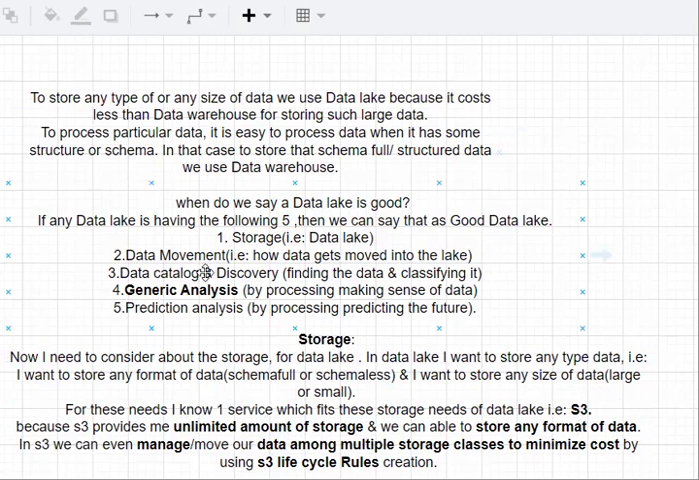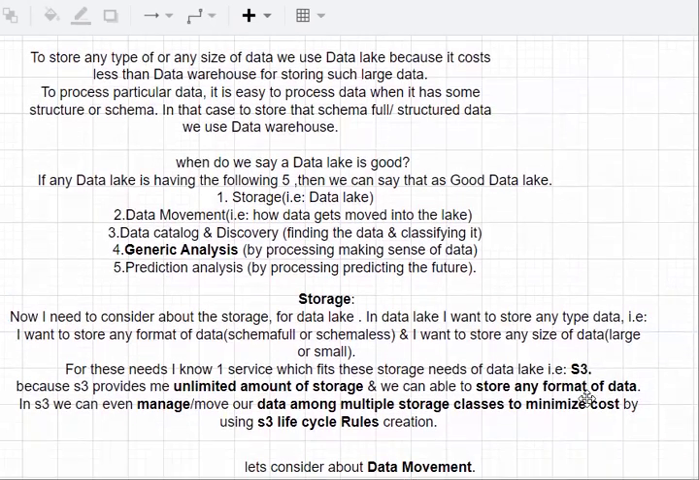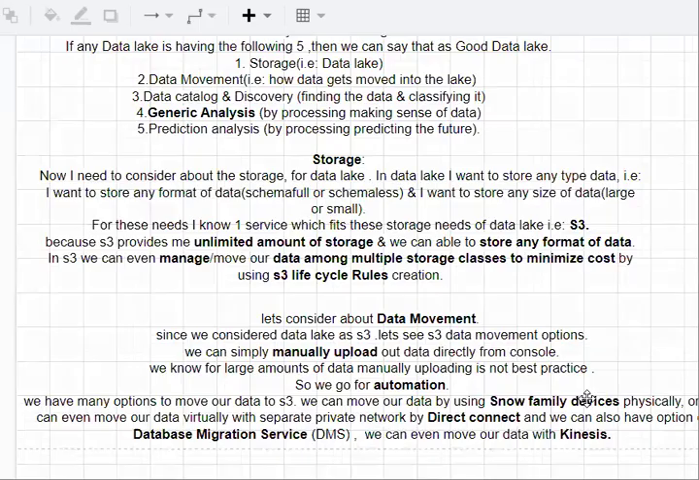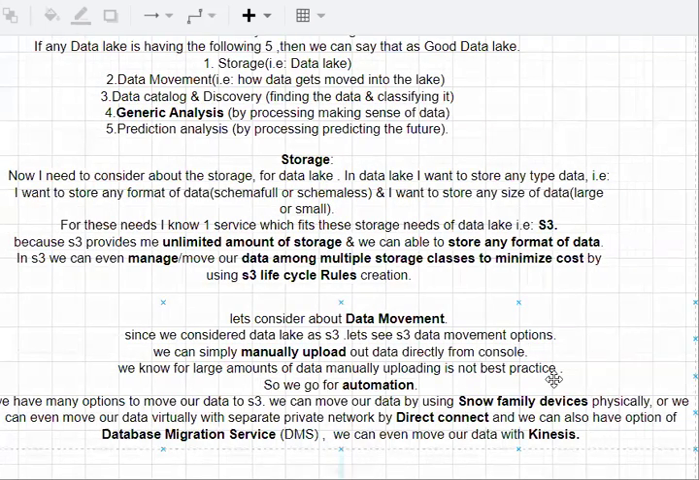So since we consider the data lake as S3, let's see the S3 data movement options. We have multiple options available. We can manually upload our data directly to S3 from the console, or we can automate the process. To automate the process, we have multiple ways. I'll show you them. You can use Snow family devices in order to migrate your data physically to the S3 service, or you can say data lake, since we consider S3 the data lake.